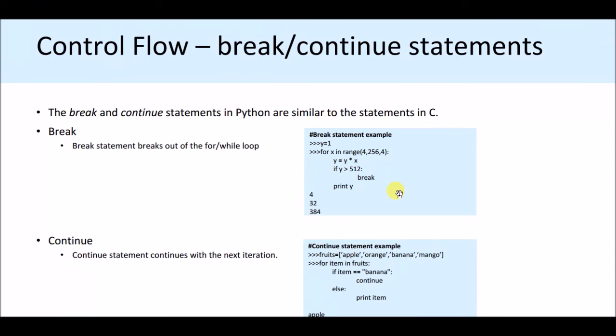So let's give an example. y = 1, for x in range(4, 256, 4). What are the values? 4, 8, 12, 16, likewise starting from 4 with a gap of 4 till 256, where 252 is the last value. So y = y * x. y is 1 and x starts from 4, so 4 into 1 is 4. The first value is 4, so here you can see 4 is printed.